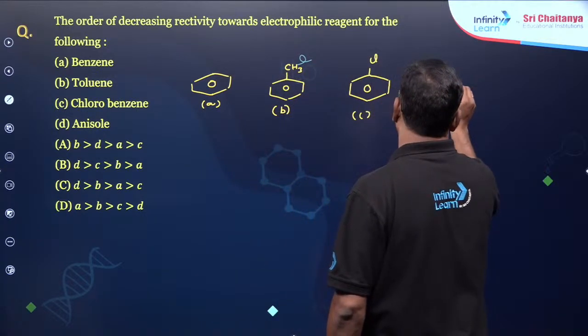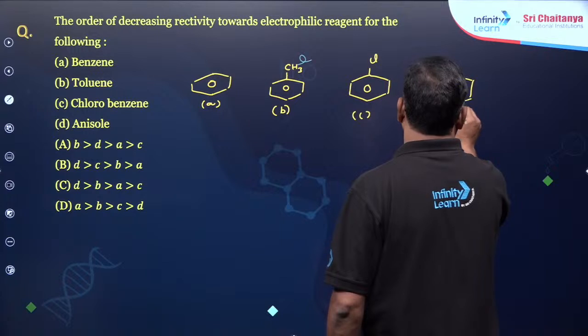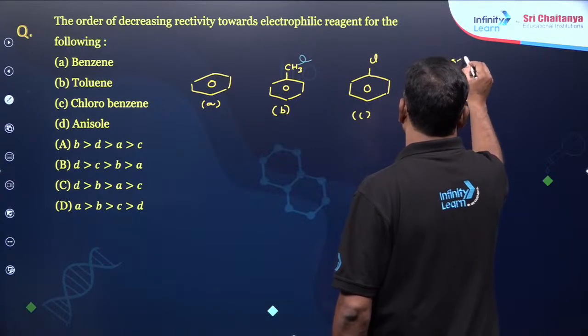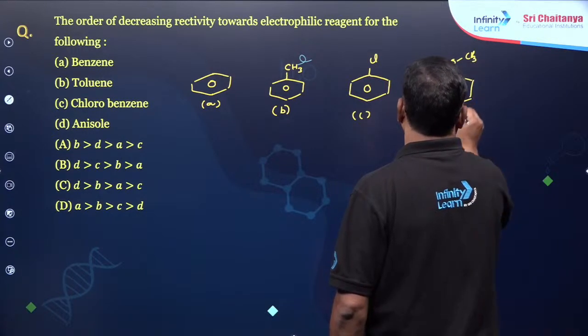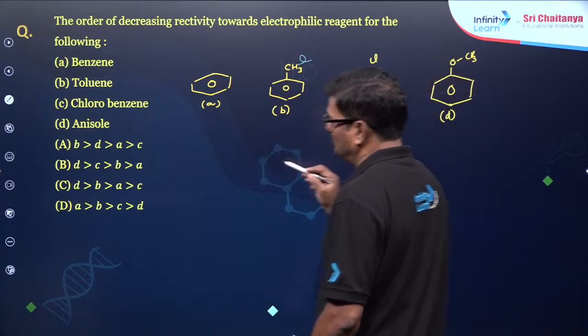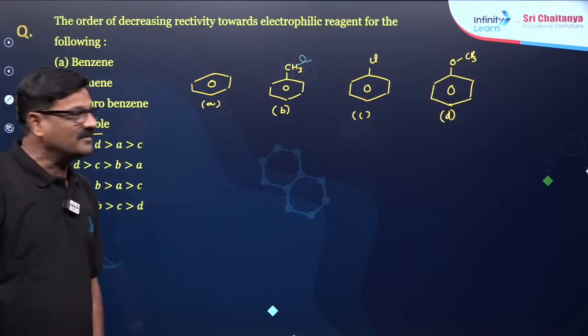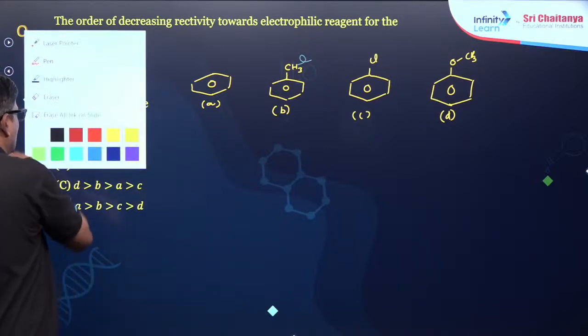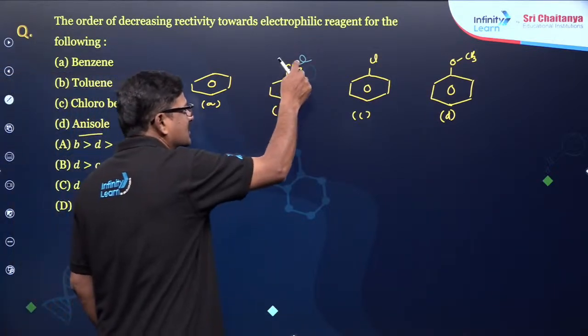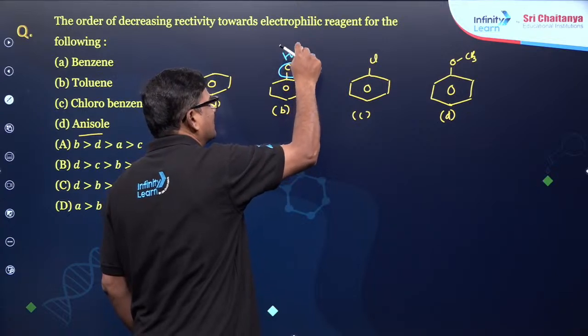And it is D, anisole. What is anisole? Now this is anisole. Yes. Now everybody look at this. What is the actual? This is having hyper conjugation.